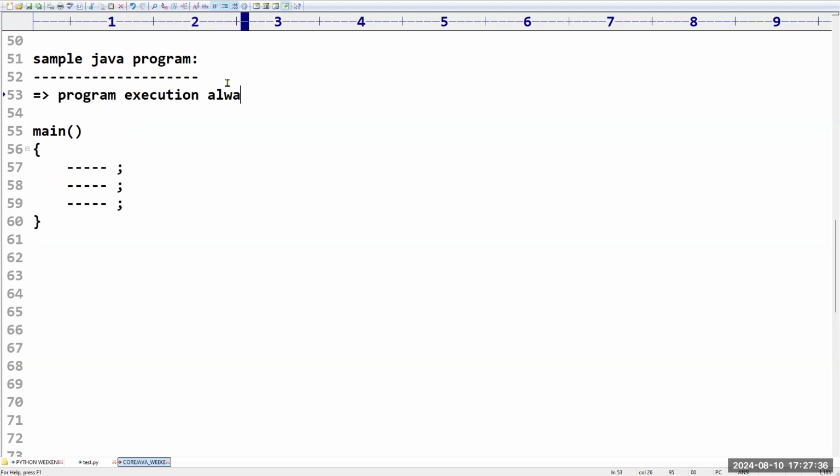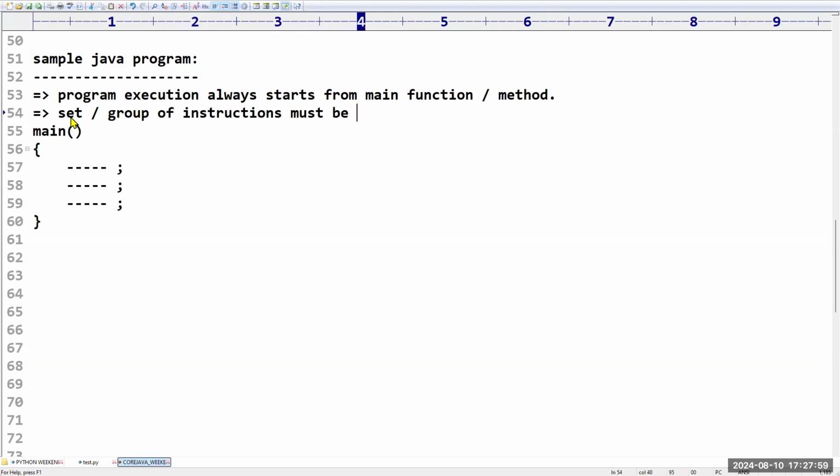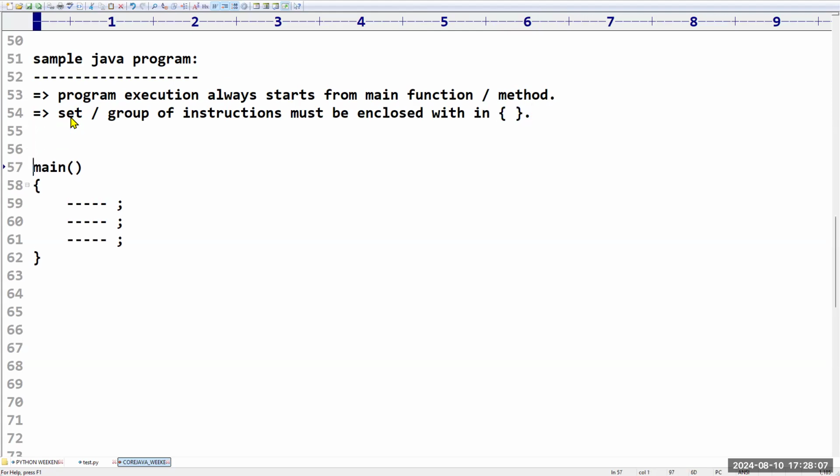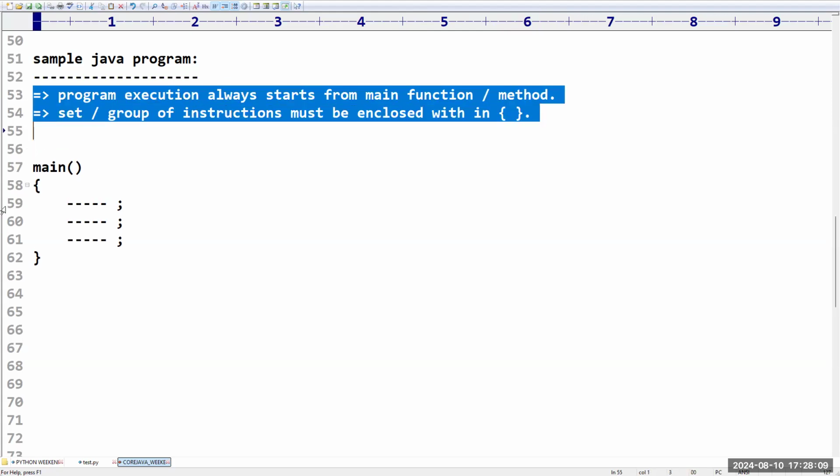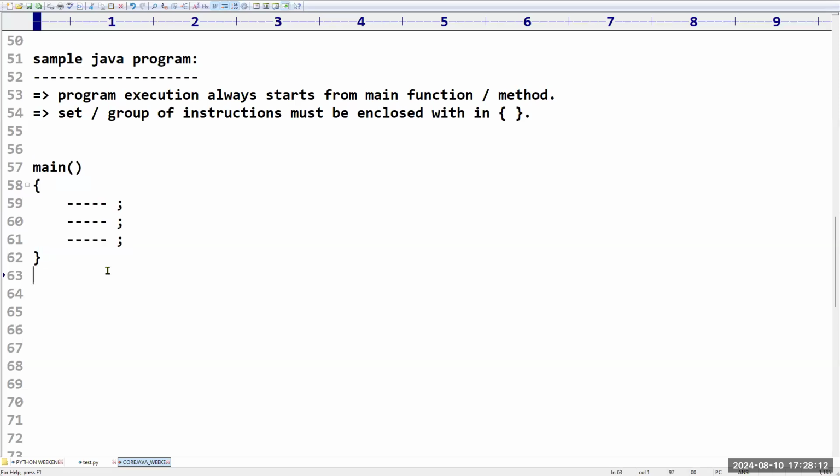Program execution always starts from the main function, or some people may use the word main method. And the set or group of instructions must be enclosed within curly brackets. This point also you know very well. I think these two points and the syntax of the program, is it clear for you?